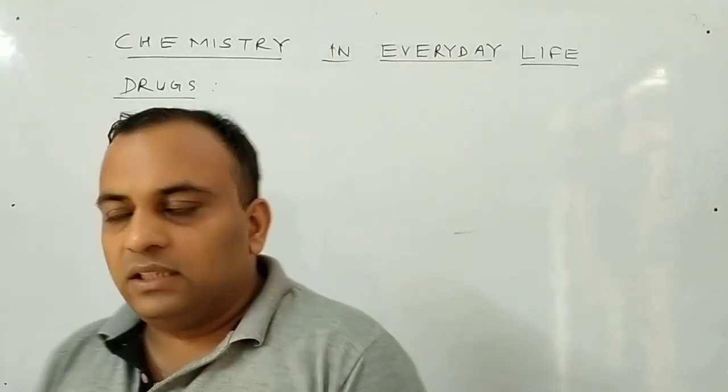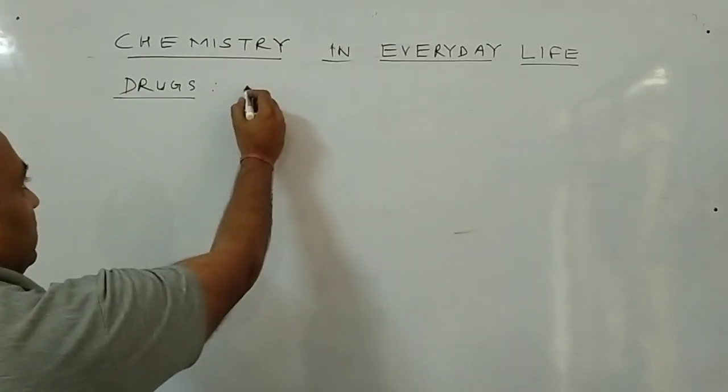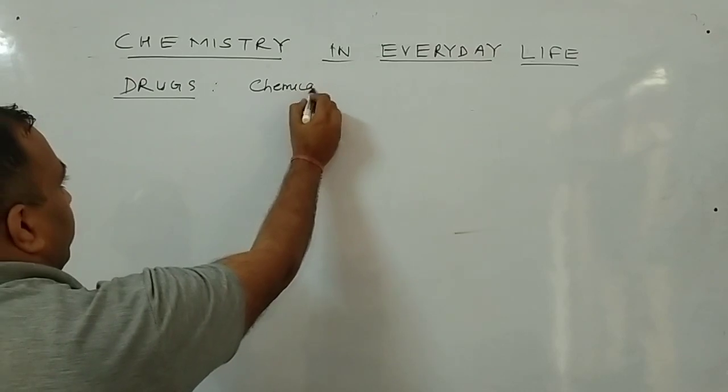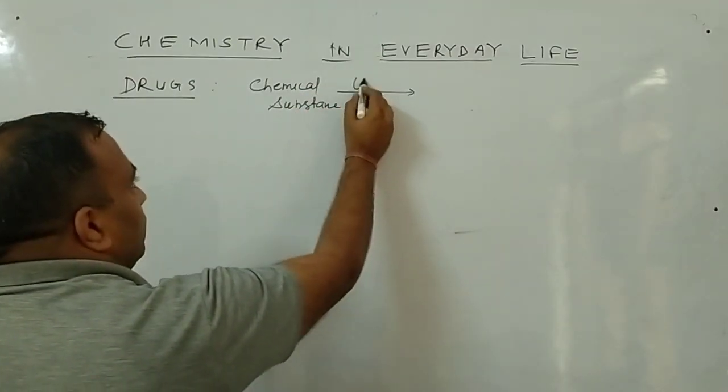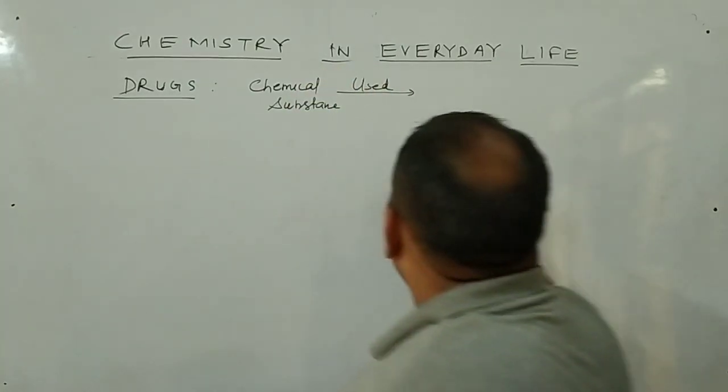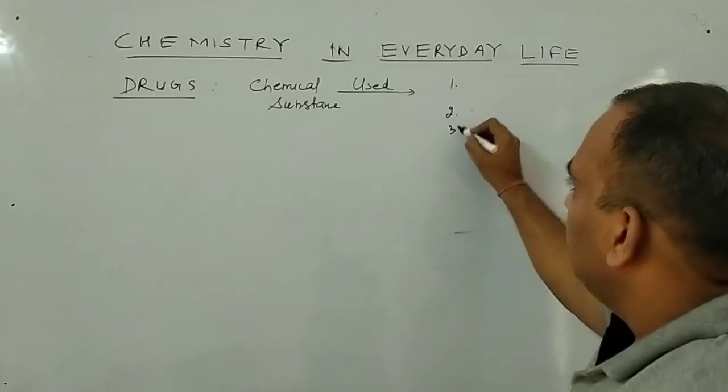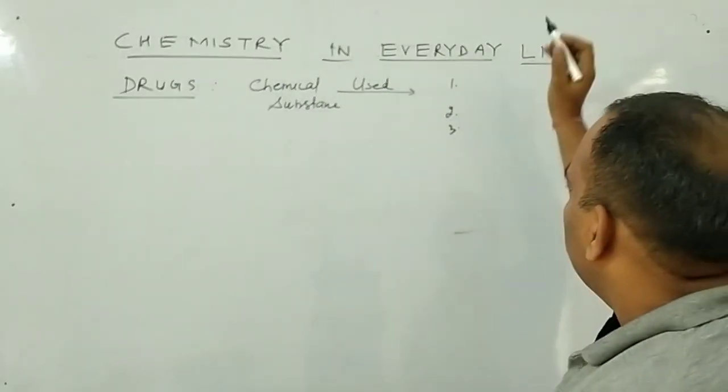What is the meaning of drug? Just simply understand. It is any chemical substance that is used for, number one, two, three things. Any chemical substance that is used for diagnosis, prevention, and number three is treatment of a particular disease.